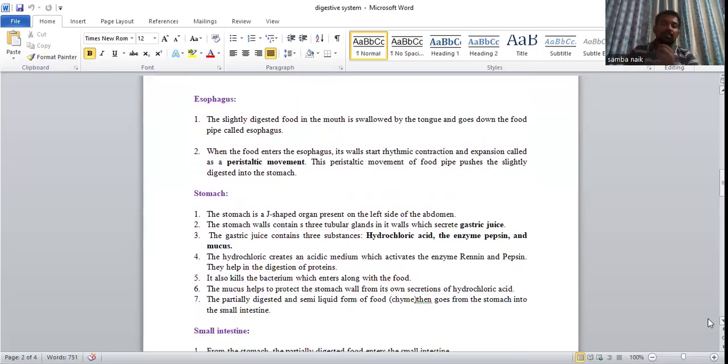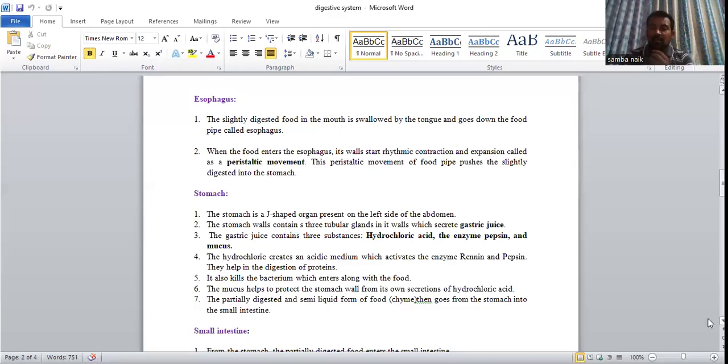Esophagus. What is the use of the esophagus? It's a food pipe to carry, to transport the food material from the mouth to the stomach. Esophagus is also called the food pipe. When the food material enters, its wall starts a rhythmic contraction and expansion called peristaltic movement.